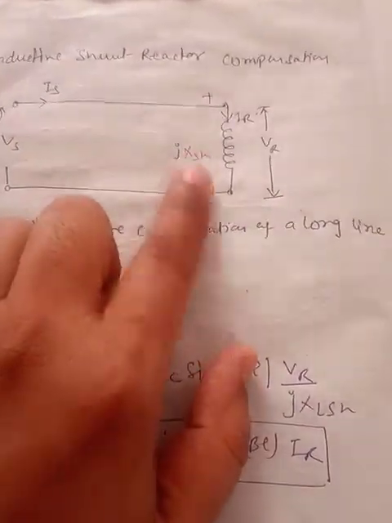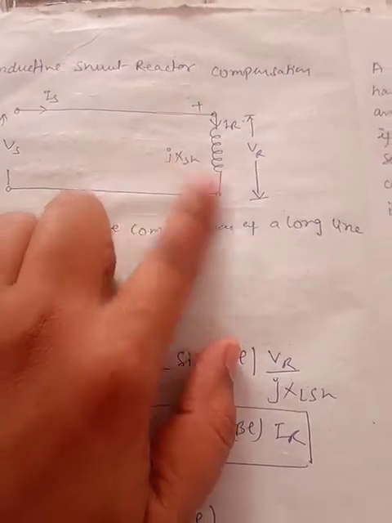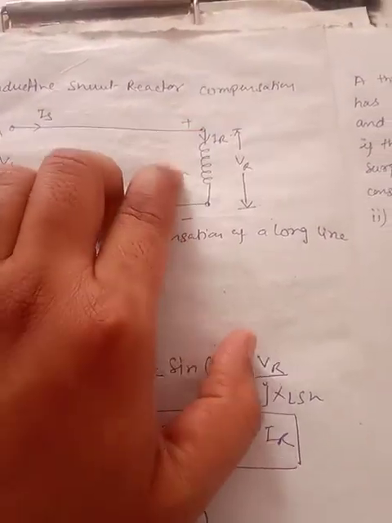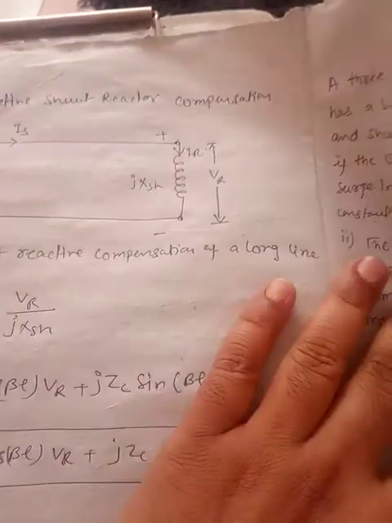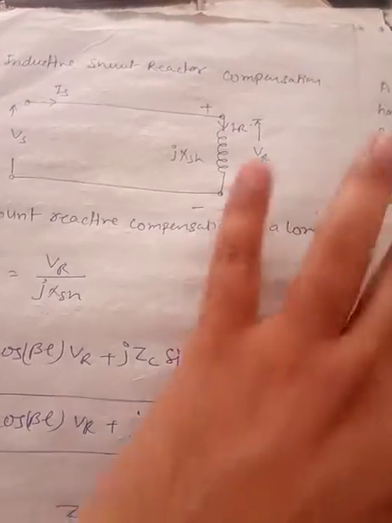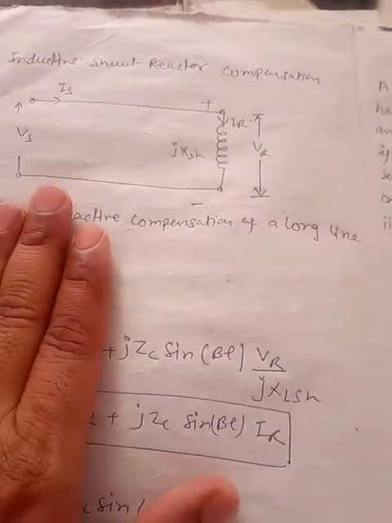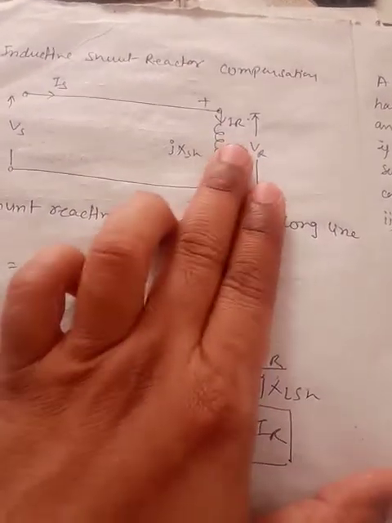This is the shunt reactance which we have to connect. We have to find out the value of this jXSH, that is, we are interested in calculating the value of this reactance. So far we have calculated VR, VS and IR, which in this case is 0.